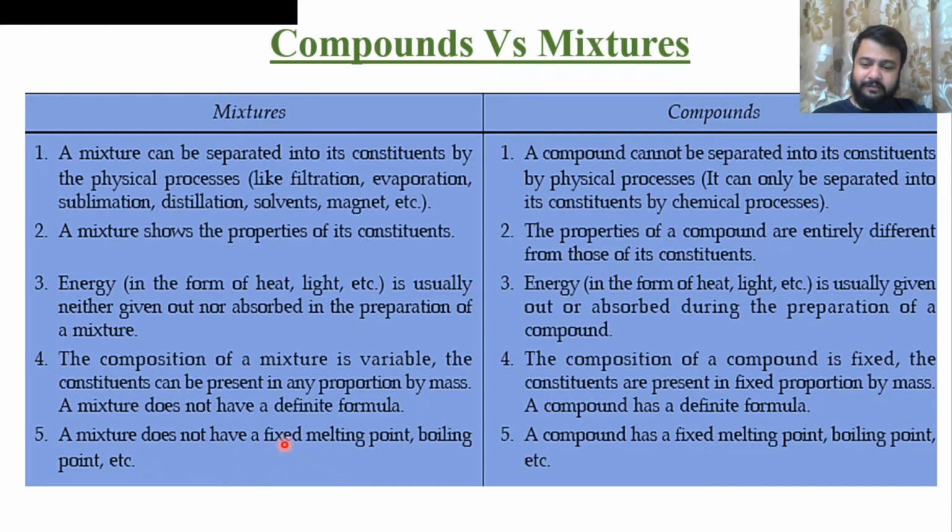A mixture does not have a fixed melting point and boiling point. Because the composition is not fixed, it will not have a fixed point. For example, if you have a sulfur and iron mixture, iron will melt at a very high temperature, but sulfur will start forming gas, or you can say changing its state. So a mixture does not have any fixed melting and boiling point, but a compound has a fixed melting and boiling point. Example, water.